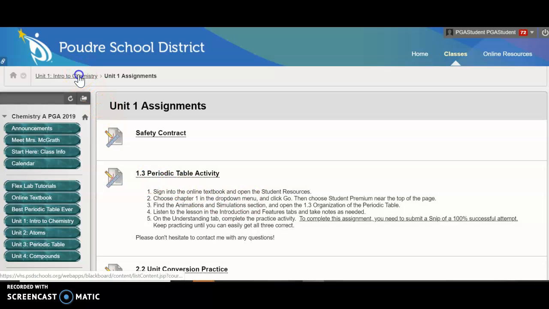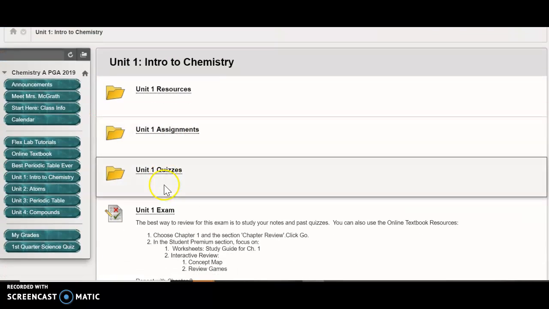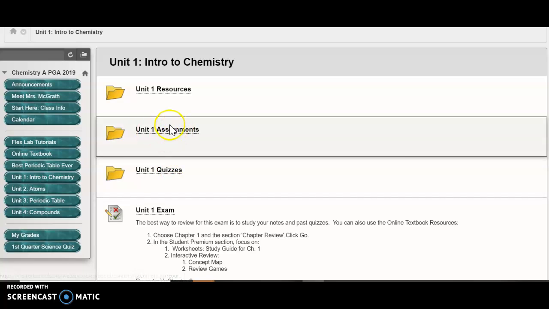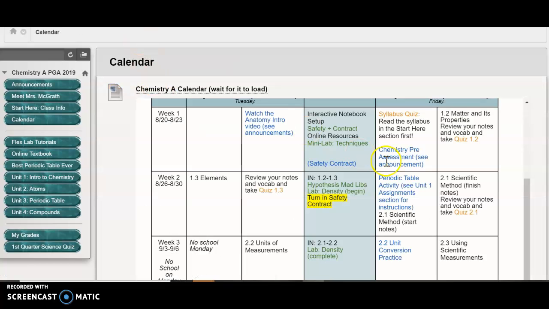When we are working on assignments, most of the time they will be submitted through here, but if it's a live class assignment, it's probably something you'll turn in to me on paper. So you'll see some of your assignments on your calendar in here. Some of them you'll turn in to me in person, but no matter what, only do what is on your calendar. If you see more assignments in a folder and they're not listed on your calendar, that means I decided you don't need to do that. So don't do it. Save yourself some time.